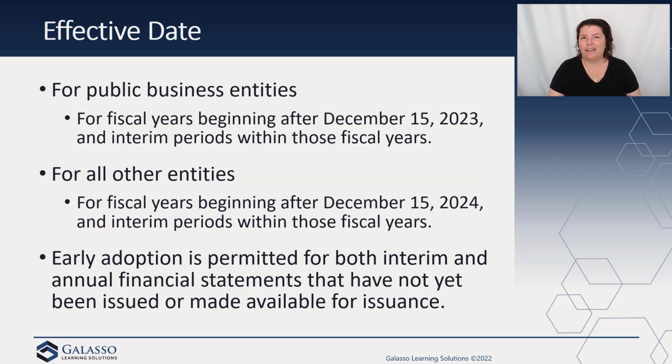And so in terms of the effective date, for public business entities it's for fiscal years beginning after December 15, 2023. So that would be calendar 24. And for everyone else that has this, again, these are the private entities, it's for fiscal years beginning after December 15, 2024, which would be calendar 25. So we have a little bit of a runway in issuance here.